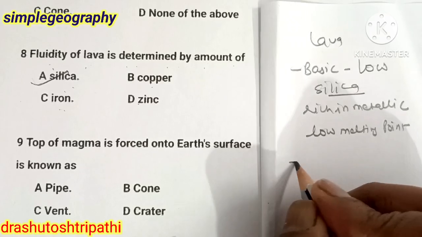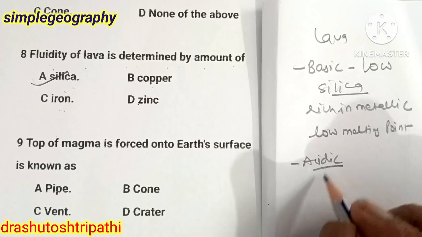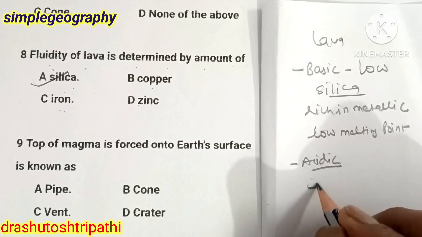As compared to this, acidic lava is not so rich in metallic minerals, but it has a high